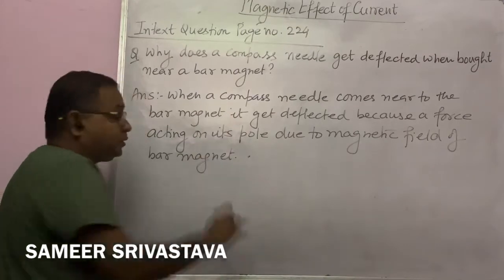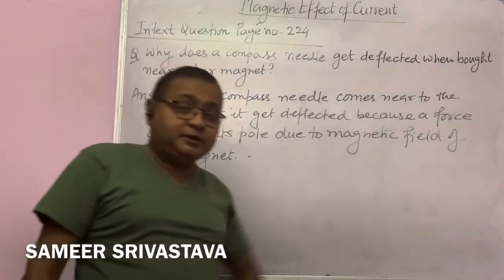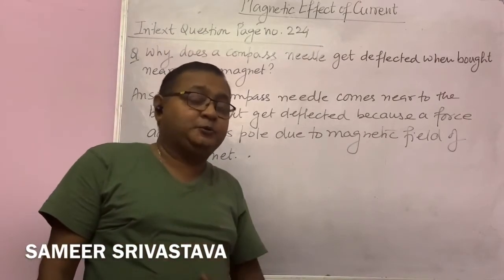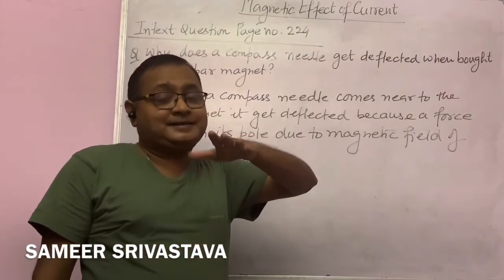So the compass needle experiences a force, and that force is developed by the magnetic field of the bar magnet. Due to this force, the compass needle starts deflecting.